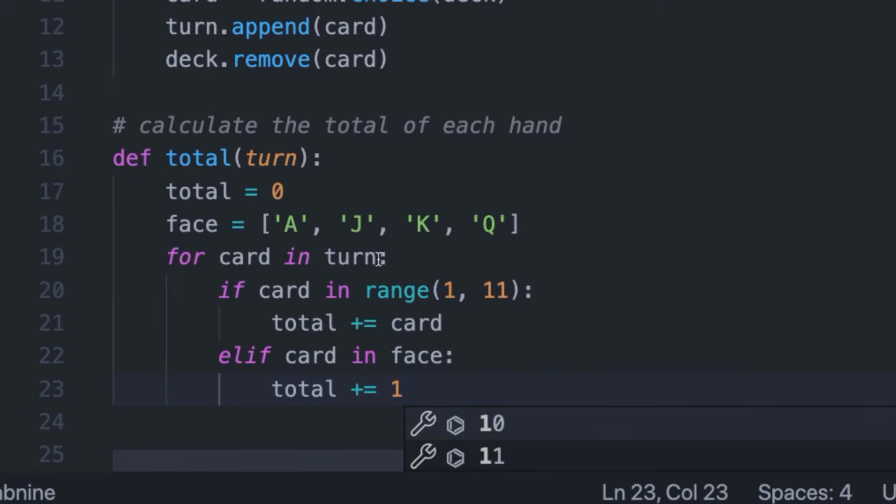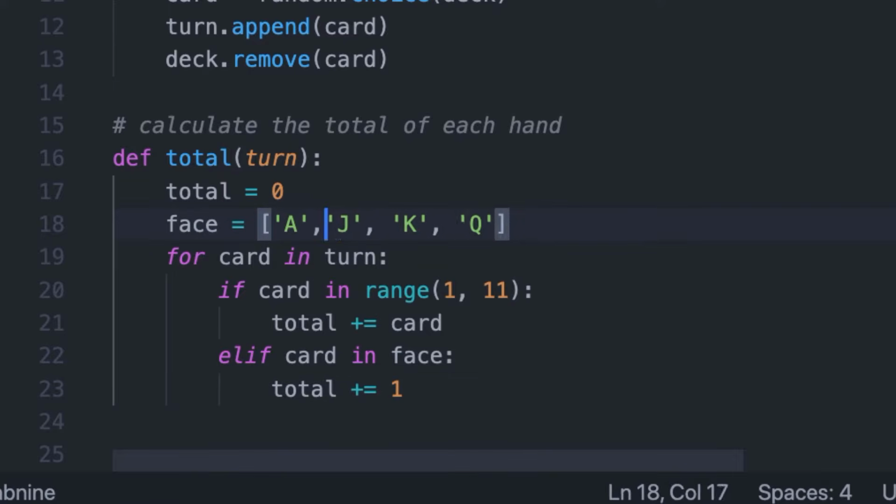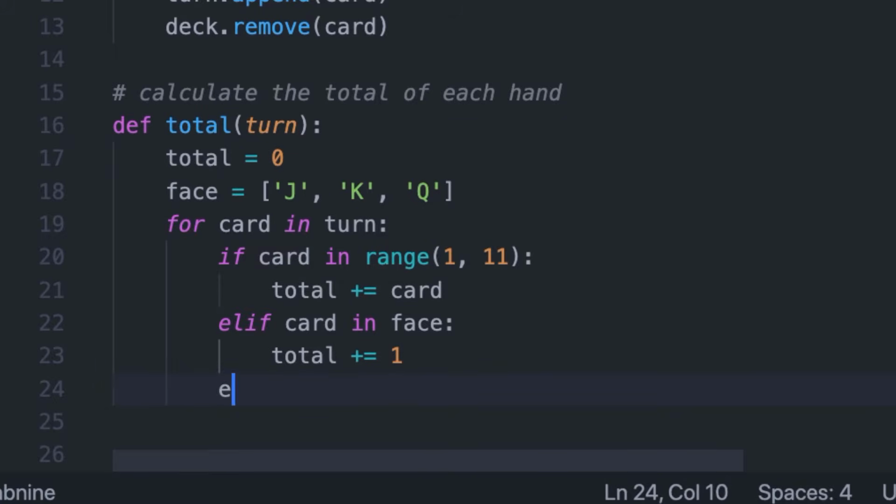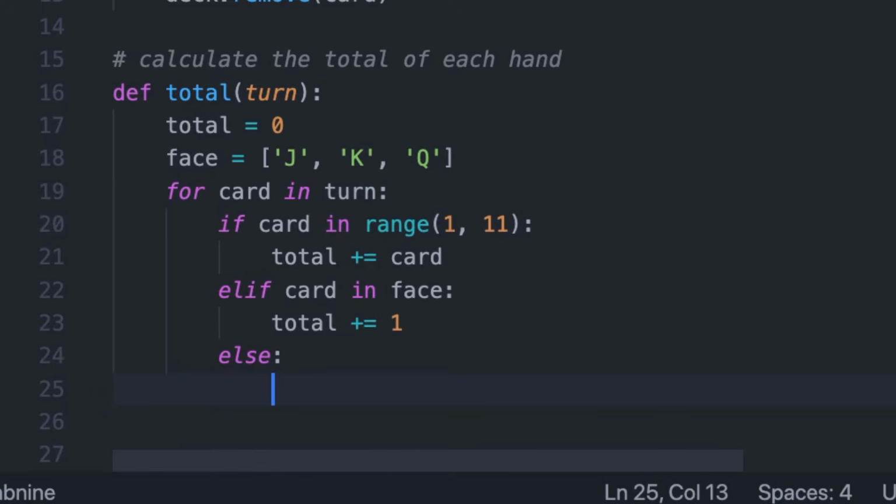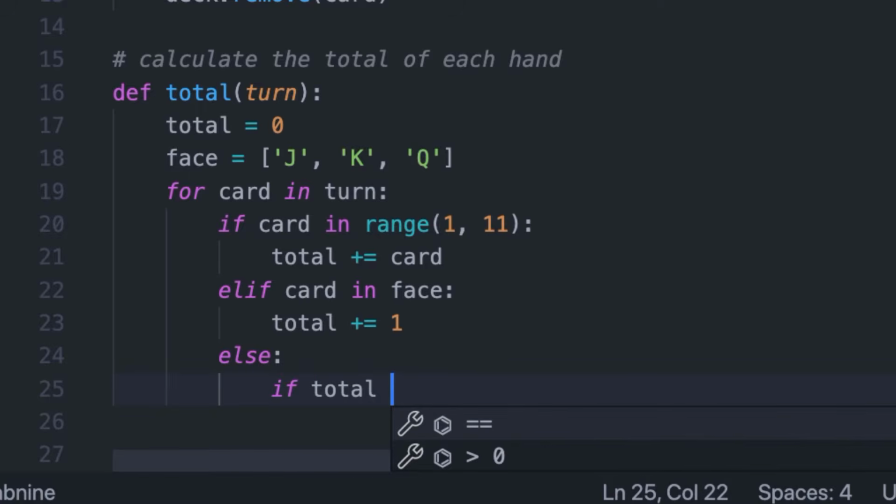Now, to make this a little simpler, I just thought of this, we can take the ace out of these face cards. All right, bear with me here. And then we can code the functionality for the ace. So let's come down here and say else, and then we can check to see if the total is greater than 11, because if the total was greater than 11, then adding 10 to it would cause the player to bust.